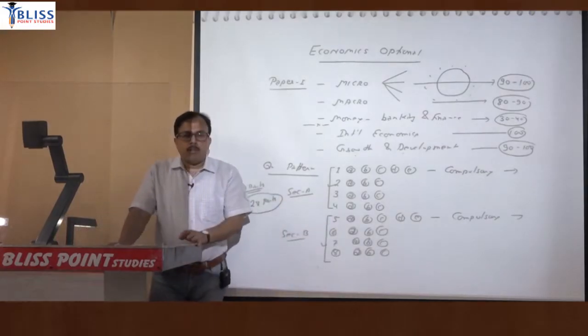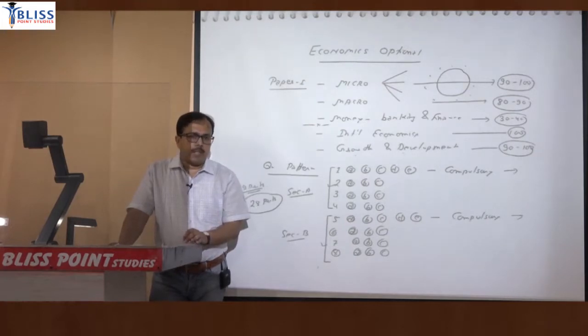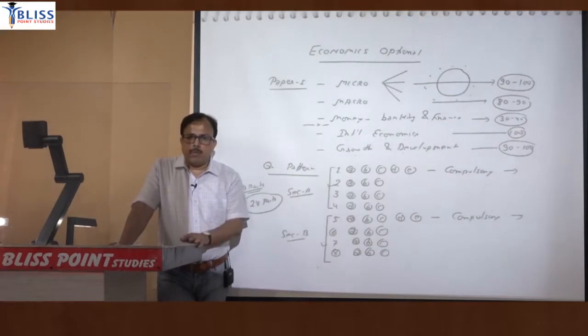So that means for one answer you have less than 10 minutes. ठीक है, less than 10 minute का time है. So you have to be very accurate in writing that answer. There will be space constraint as well as there will be time constraint. So space constraint and time constraint both will be there.